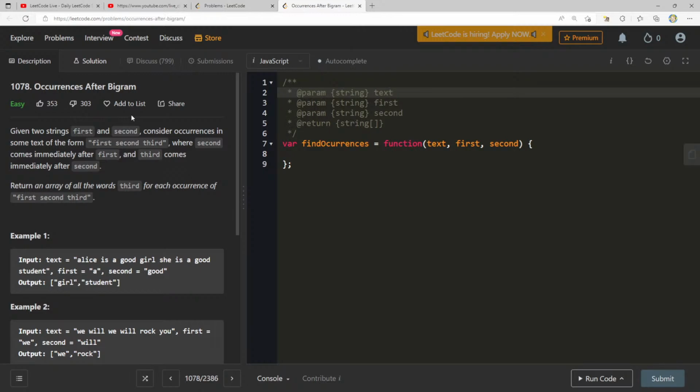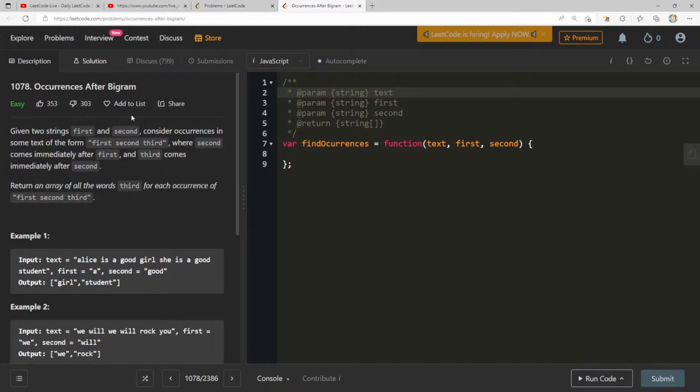All right, so let's see. Given 2 strings, first and second, consider occurrences in some text of the form first, second, third, where second comes immediately after first and third comes immediately after second. Return an array of all the words third for each occurrence of first, second, third. So first is "a" and second is "good". So they just want third. Anytime I see "a good", then I just return the third thing. So we will, and then we will rock.